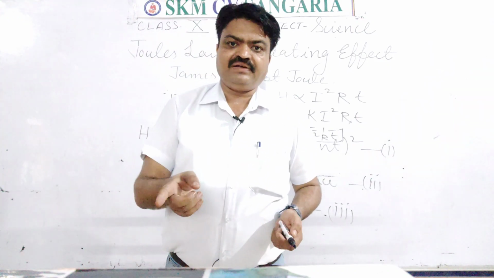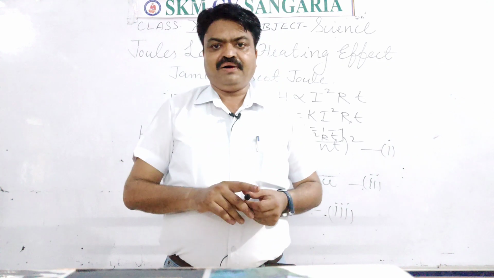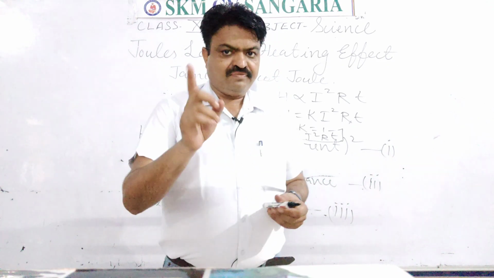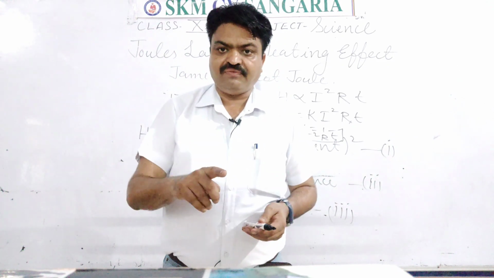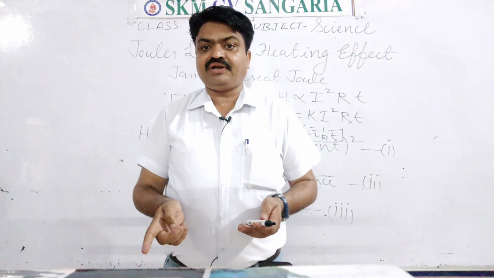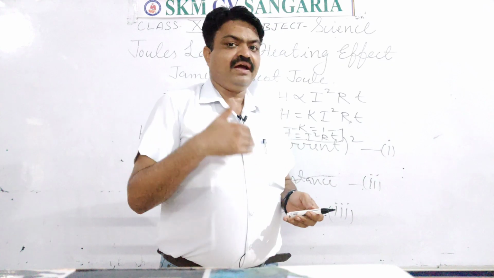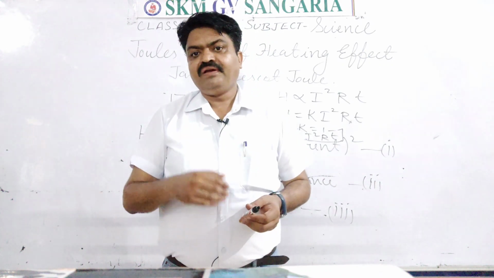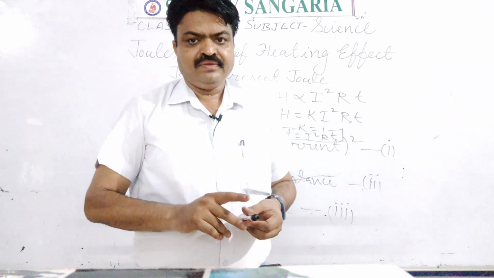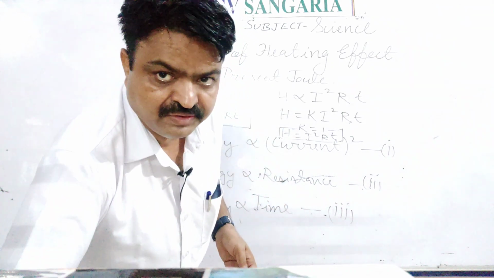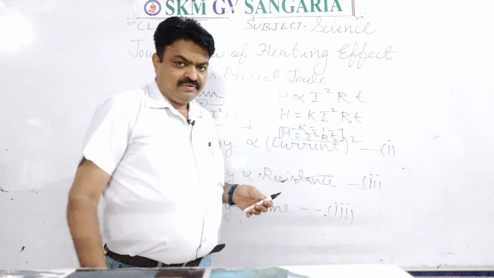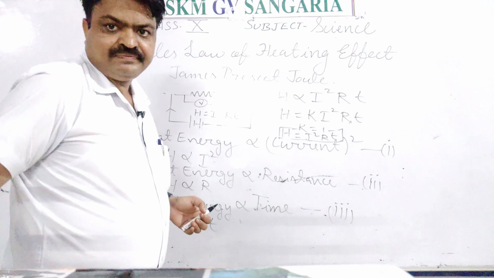All the electrical devices have their own power. So what is power? The rate of doing work, or the work per unit time by a conductor, by an electrical device, is known as electric power. So how will you get the formula of power? That I will tell you now.